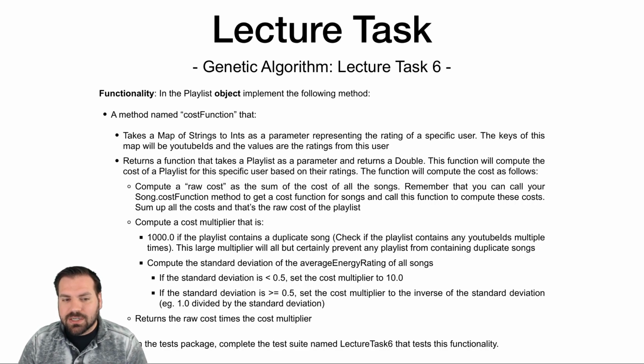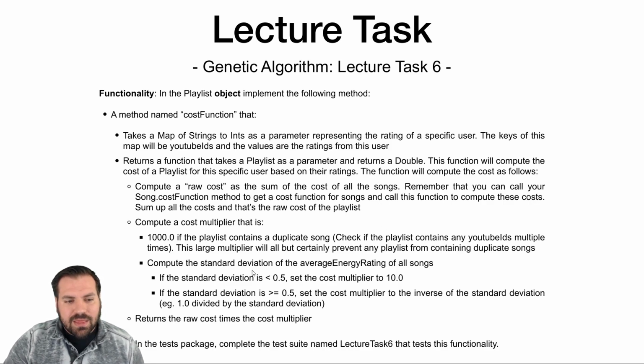So you can call that average energy rating method to get the average energy rating of each song. And then once you have the average energy rating of each song, you take the standard deviation of those values, and that's a measure of the variance of energy in a playlist. And then we're going to reward a higher standard deviation. That's to say that we are rewarding playlists that have a lot of variance and variety in the levels of energy. So we don't want a lot of high energy songs. We don't want a whole lot of low energy songs. We want a good mix of songs. We want a high energy song, then a low energy song, and generate our playlists that way.